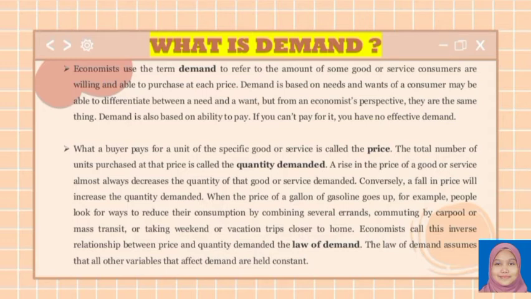A rise in the price of a good or service almost always decreases the quantity of that good or service demanded. Conversely, a fall in price will increase the quantity demanded. When the price of a gallon of gasoline goes up, for example, people look for ways to reduce their consumption by combining several errands, commuting by carpool or mass transit, or taking weekend or vacation trips closer to home. Economists call this inverse relationship between price and quantity demanded the law of demand. The law of demand assumes that all other variables that affect demand are held constant.